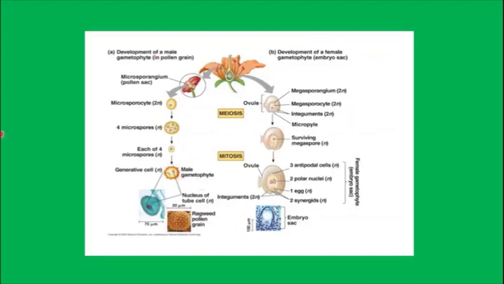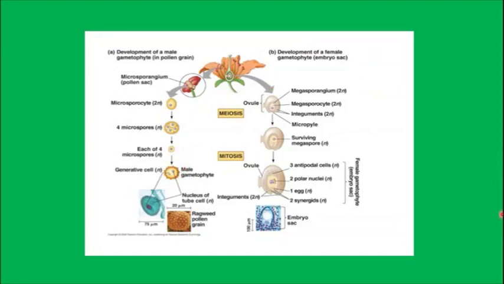So mainly what happened, the male gamete, that is, pollen grains, can be preserved very well as a fossil. This is because of a very strong chemical which covers the male gametophyte or the pollen grain.